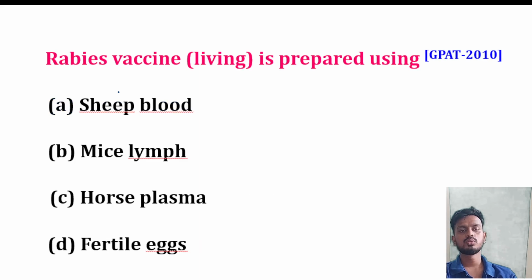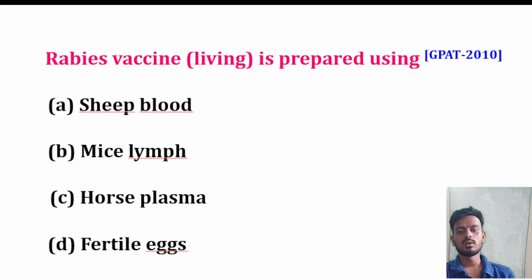Next question: a rabies vaccine is prepared using what? The options are sheep blood, mice lymph, horse plasma, or fertilized egg.